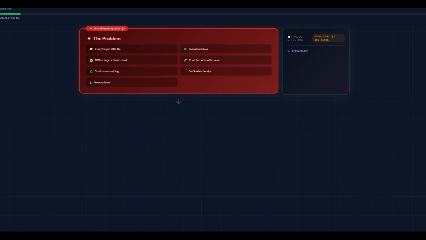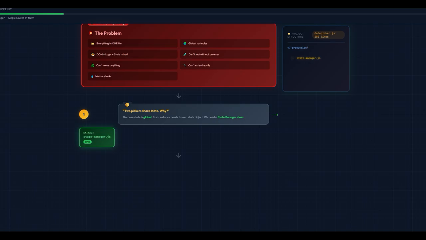An engineer looks at this code and asks one simple question: what is wrong here? Not how to fix it, but first, what is wrong? So, first question is, two date pickers cannot share the state. Why? Because we have global state. It lives at the top of the file. Any picker that runs uses the same variable. To fix this, we will extract it into its own state, a StateManager.js, encapsulated, isolated. That is our episode 6.